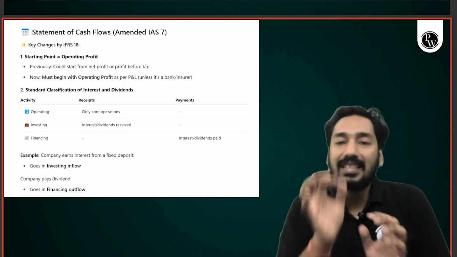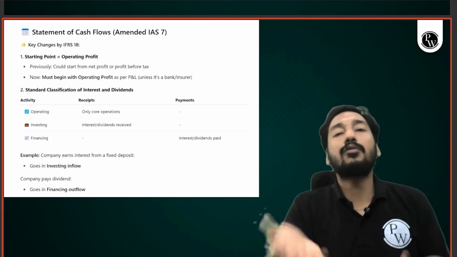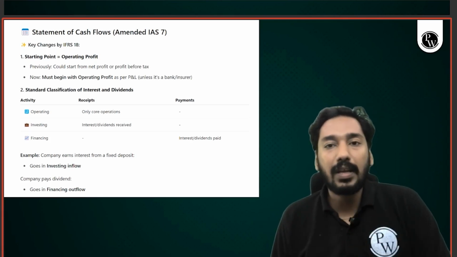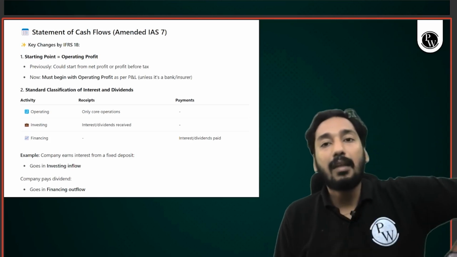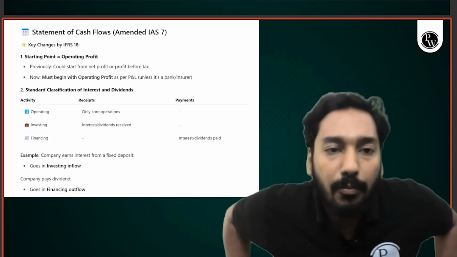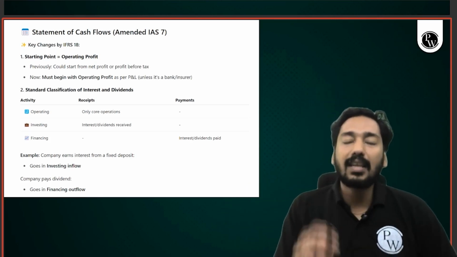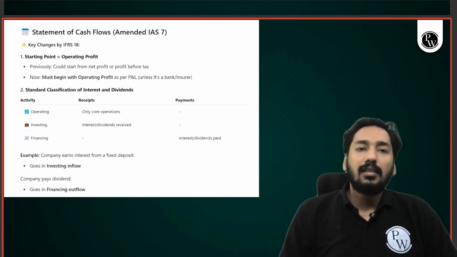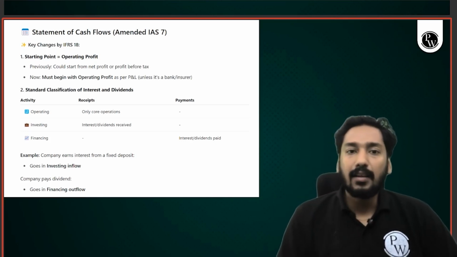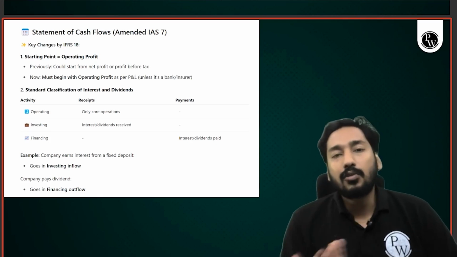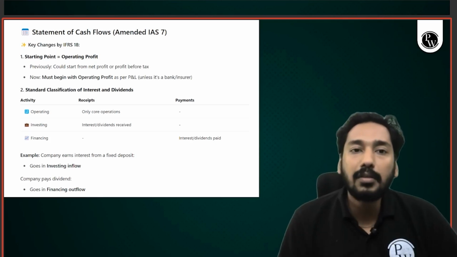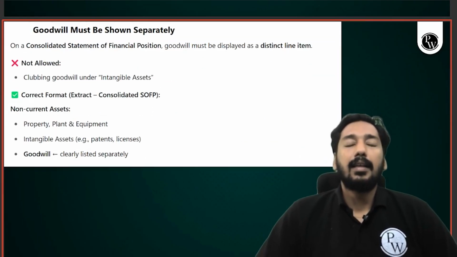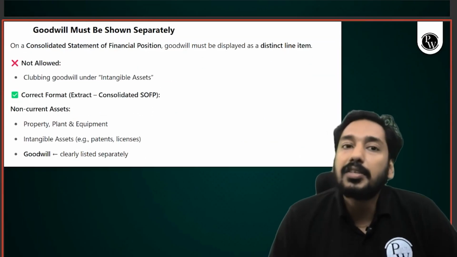No, there are no major updates. These are just clarifications. First, you have to start with operating profit. Instead of using profit before tax, etc., now start with a terminology given by IFRS 18, which is operating profit. Doesn't make much difference. Secondly, the clarification regarding the treatment of interest and dividend, which many students were earlier confused about. Now, sir, where to show interest, where to show dividend? Now you have a solution. Good change, right? Again, a presentation change.